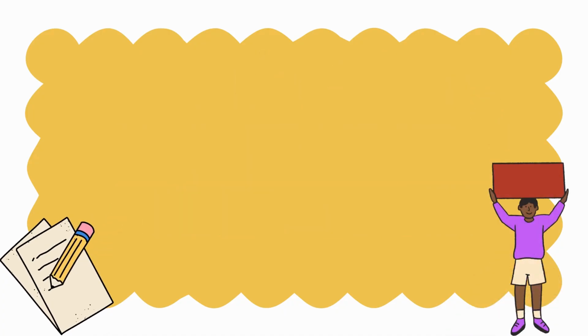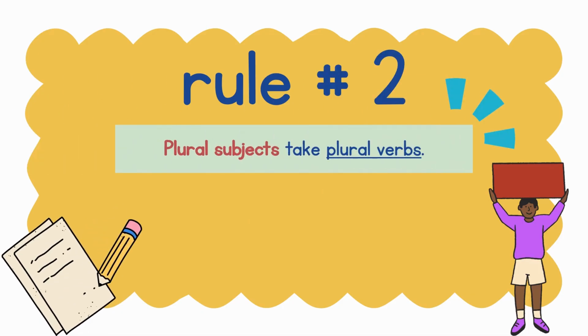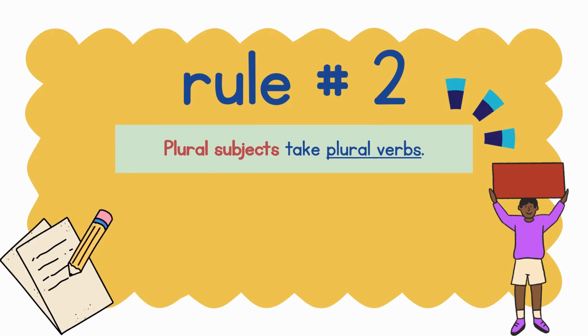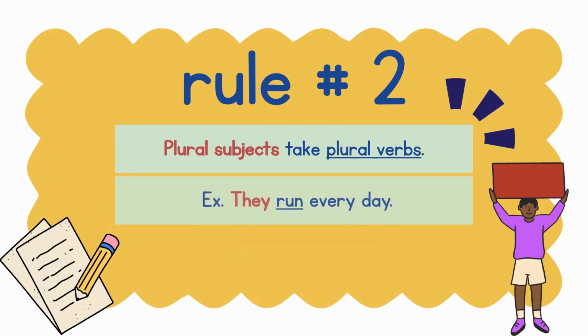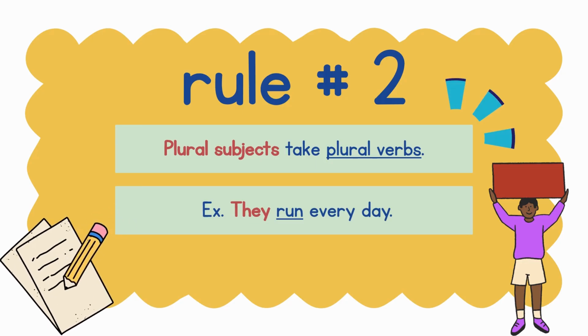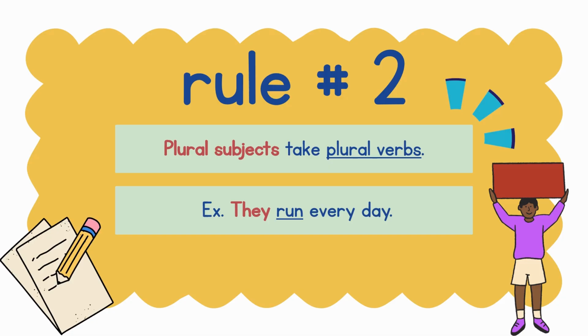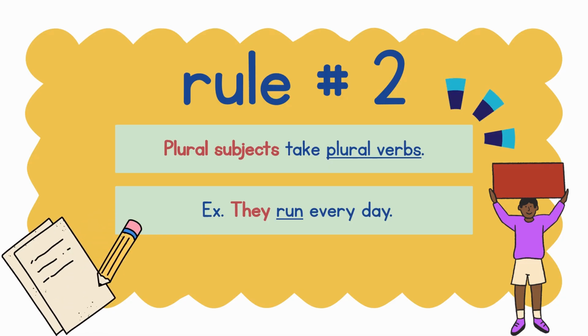Rule number 2. Plural subjects take plural verbs. Example, they run every day. The subject here is the pronoun they. They is a plural pronoun. That's why our verb is also in plural form. The word run here obviously doesn't take S.